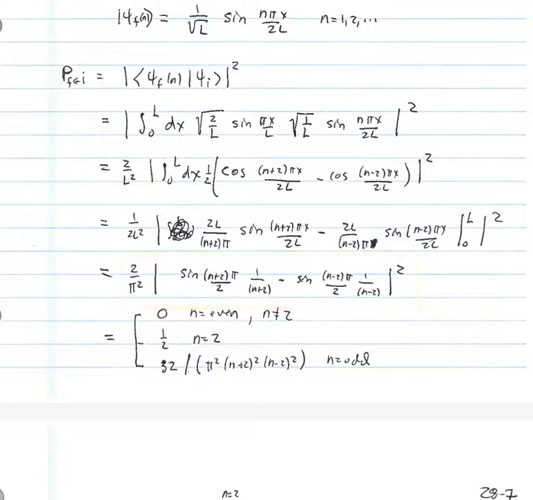And one case we have to be very careful of is the case n equals 2. So let's look carefully at the integrand when n equals 2. When n equals 2, that cosine of n minus 2 pi x over 2L just becomes 1. And the integral of 1 is just going to become L. And so we have to carefully work out that relation in the case when n is equal to 2. All of the other cases we can work out, we can use the formula.